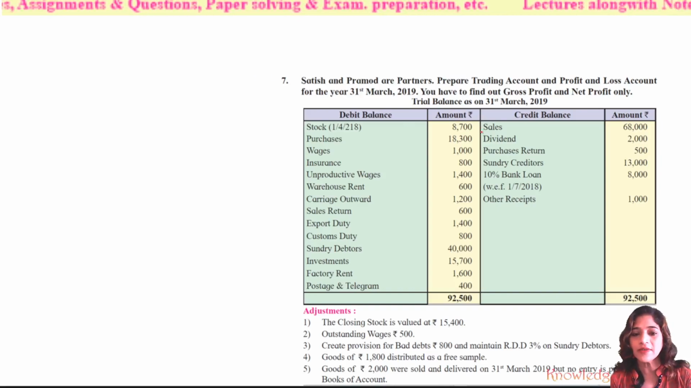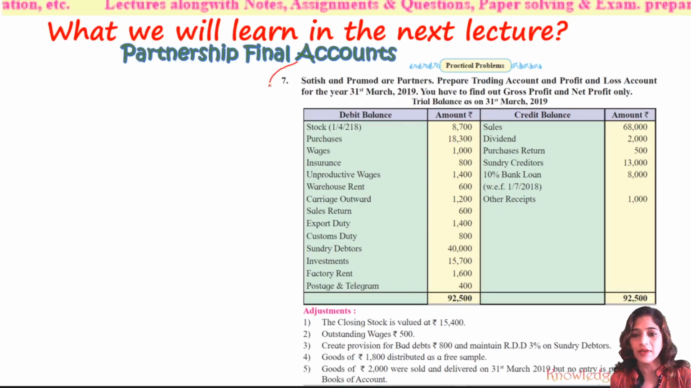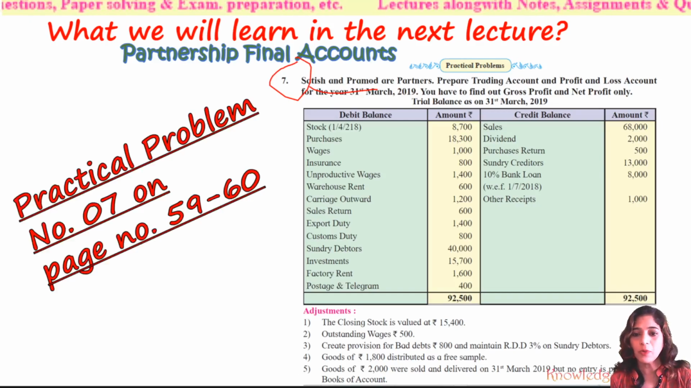Now, what will we see in our next lecture? That is practical problem number 7, that is of Satish and Pramod. Okay, of the two partners Satish and Pramod, which is given on page number 59 to 60.